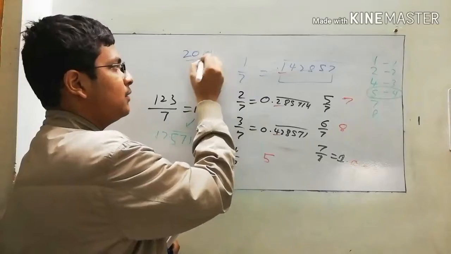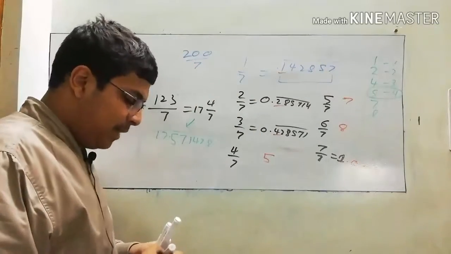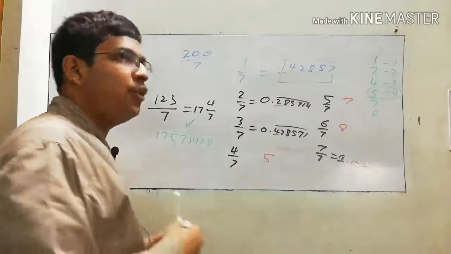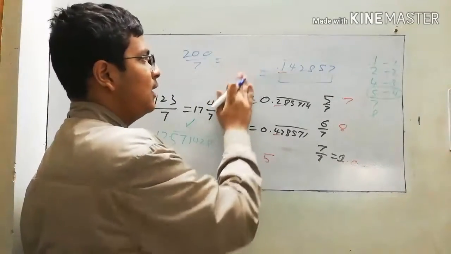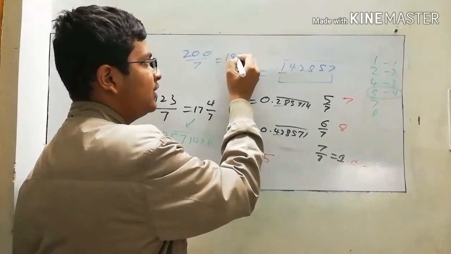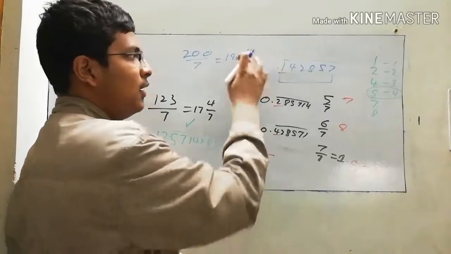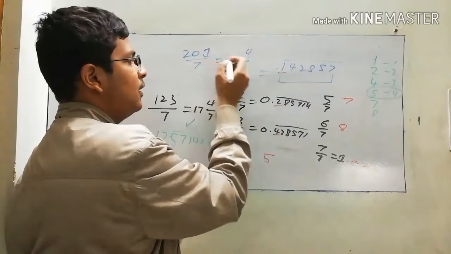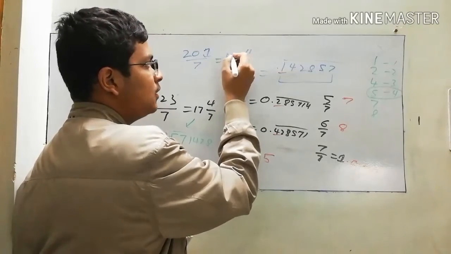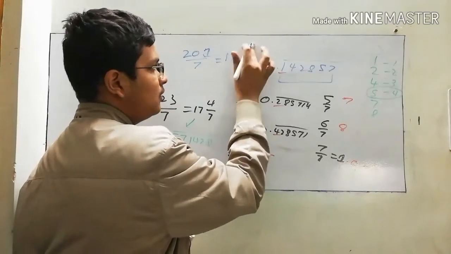So now let's take another example, 200 by 7. What is the nearest multiple of 7 just before 200? I feel it's 196. So it is 196 and 4 by 7. Or let's take 201. Then 5 will come over. Let's take 201. It is 196 and 5 by 7.